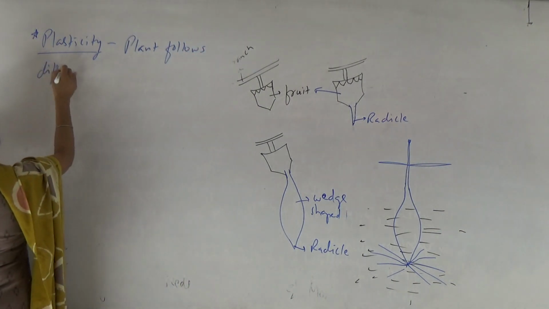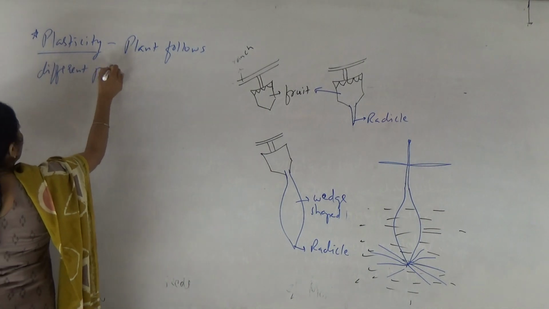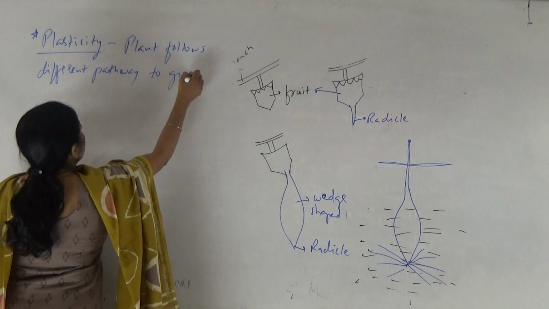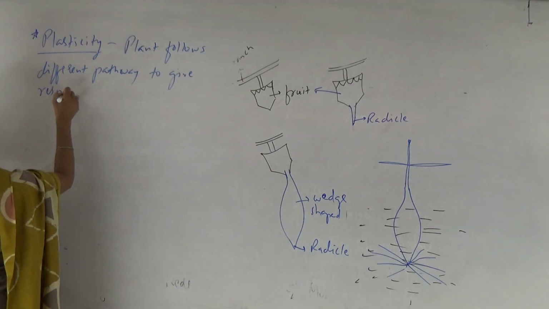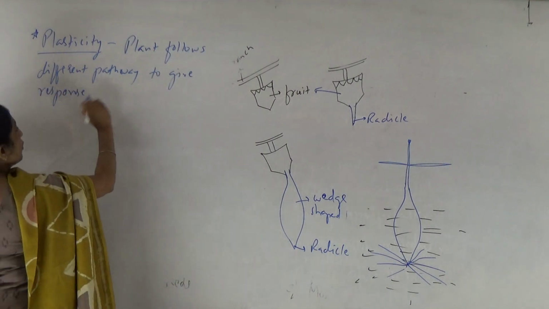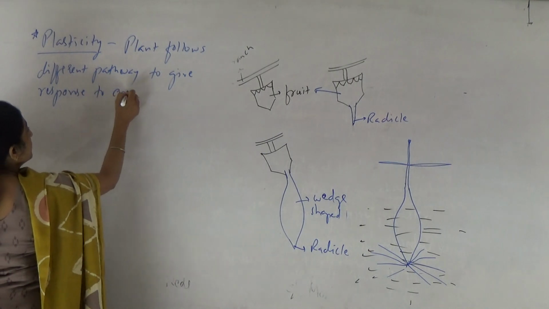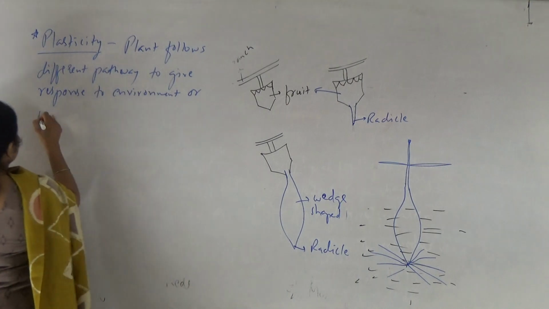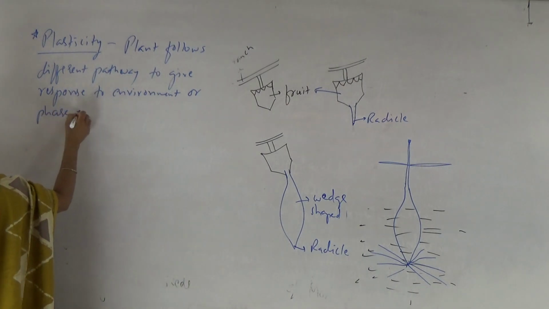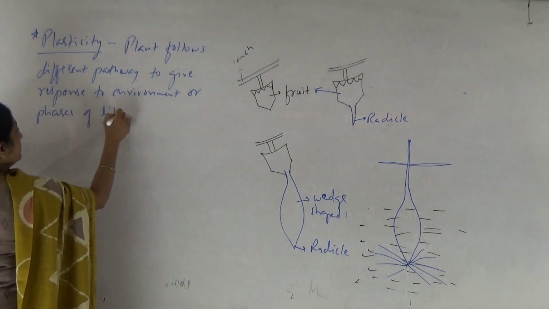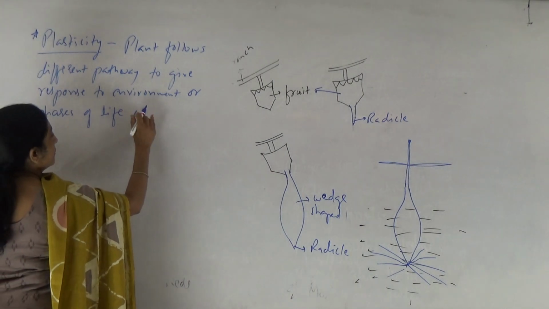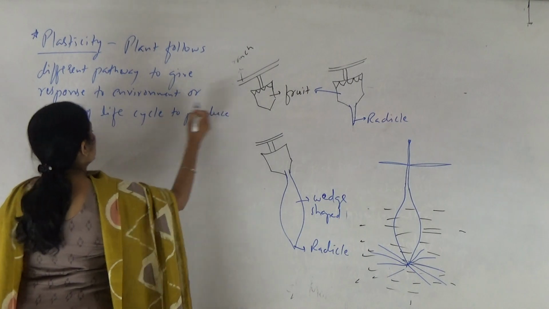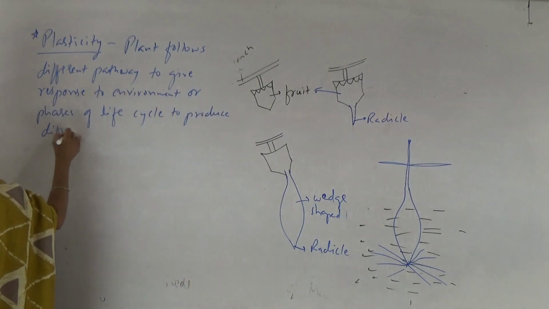So plant follows different pathways in response to environment or phases of life cycle to produce different kinds of structures.